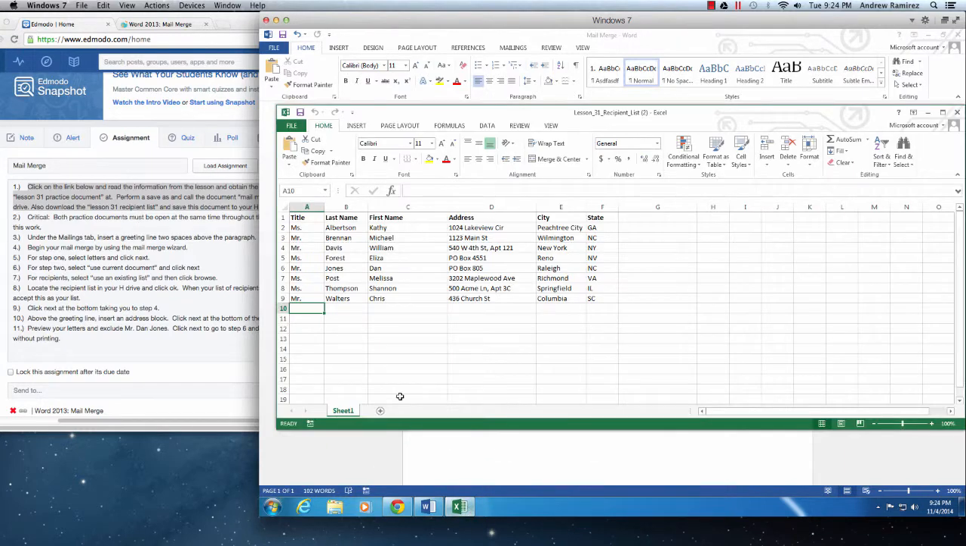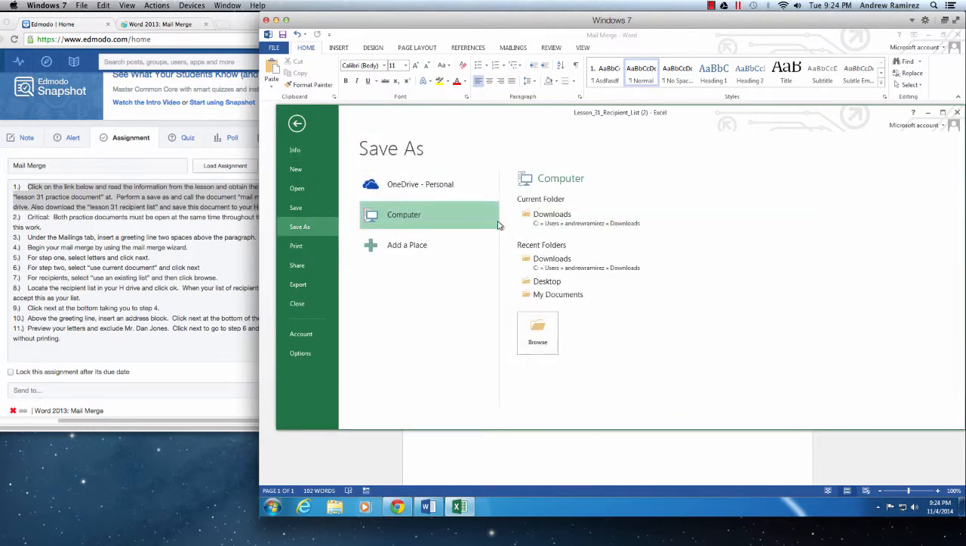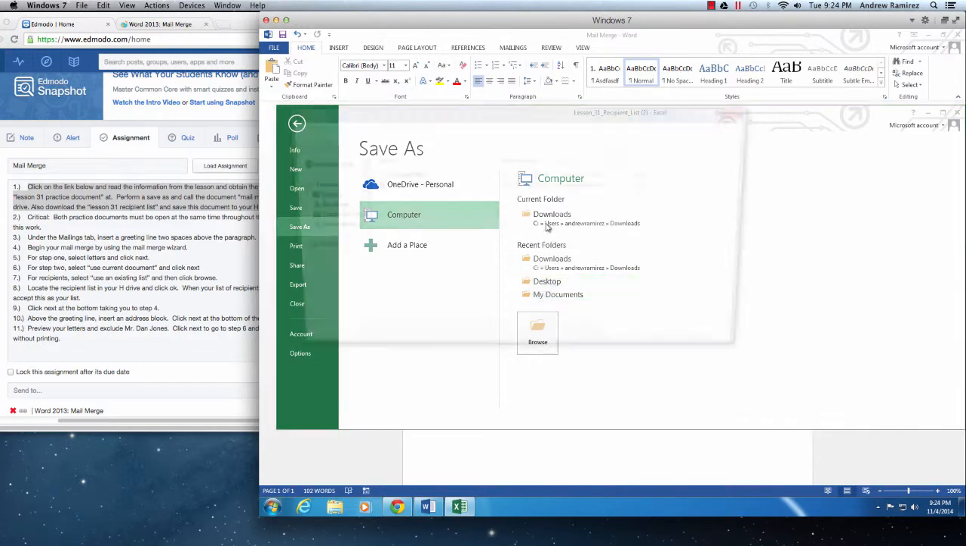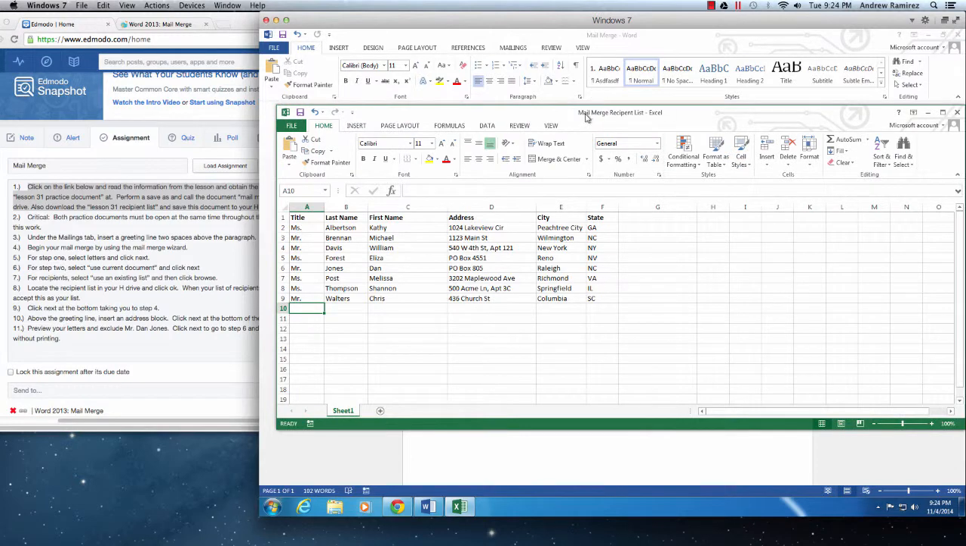Same thing with the Excel file. File. Save as. I'm going to go to my desktop again. You should be in your student folder. This is going to be mail merge recipient list. Click save. Again, the name up there should change and I should be all set.